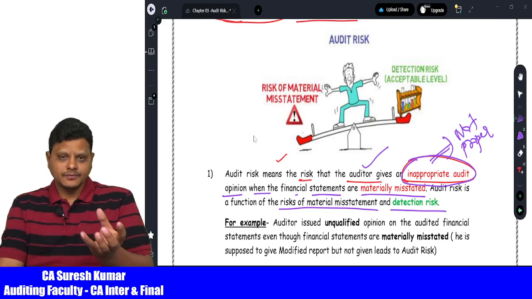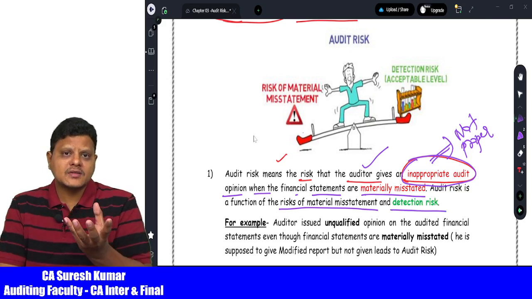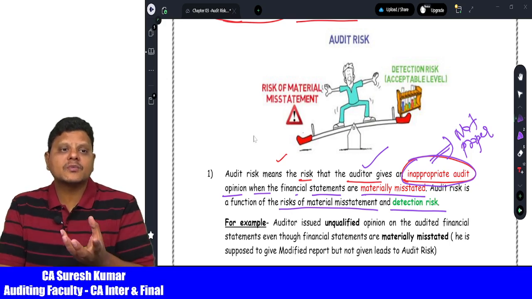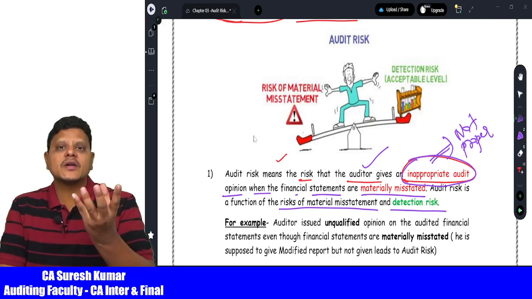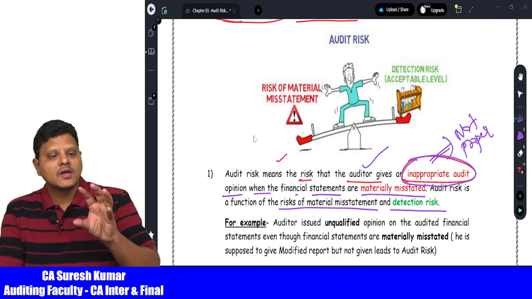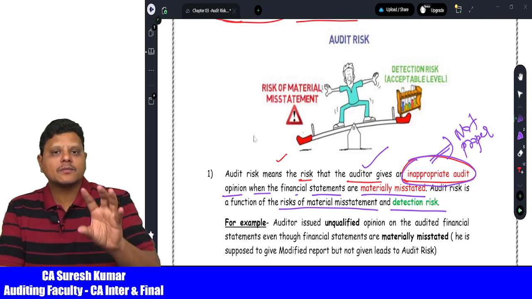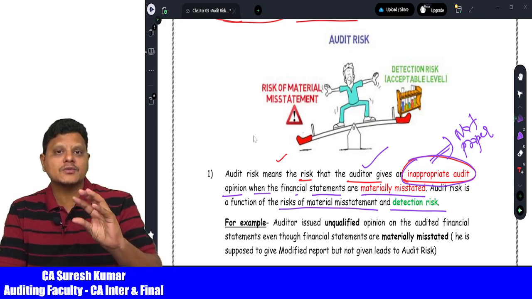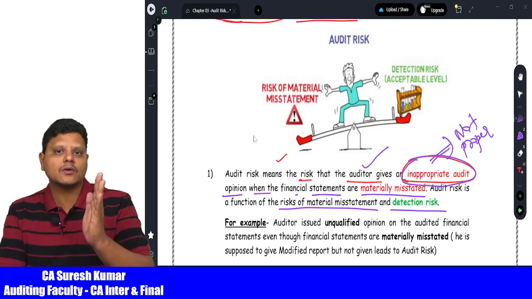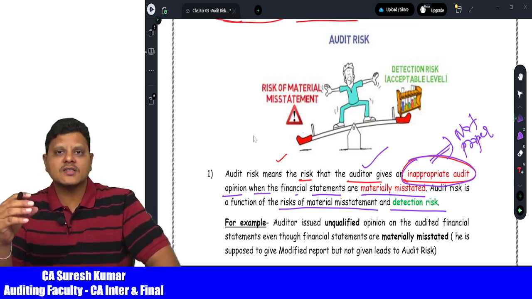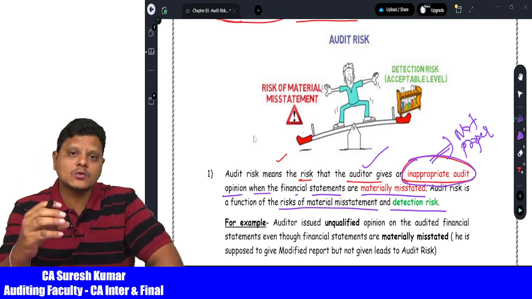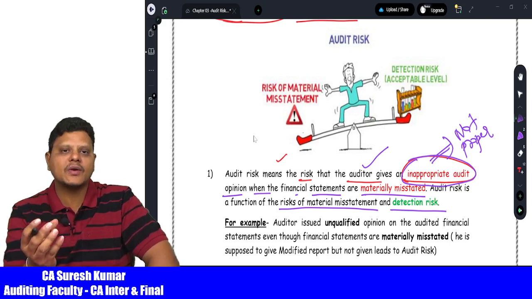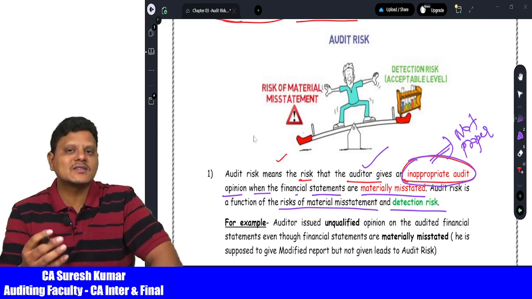Now the material misstatements happen in the financial statements. Who is responsible for the financial statements? Management is responsible for the financial statements. Who is responsible for errors and frauds? Management is responsible for the errors and frauds. Who is responsible to introduce the internal controls? Management is responsible to introduce the internal controls. Now who is responsible to detect the errors and frauds during the course of the audit? The auditor is held responsible to identify the misstatements in the financial statements using his skill and care during the course of the audit.